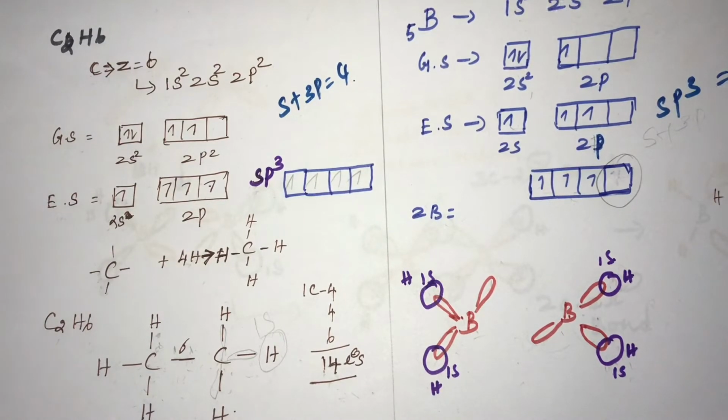In the case of ethane, C2H6, the valency of carbon is 4.